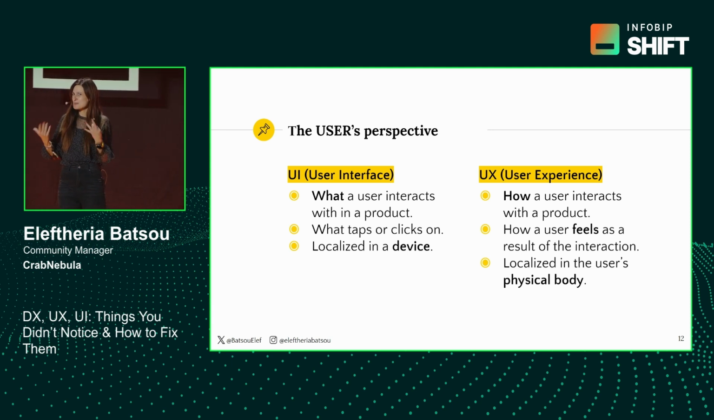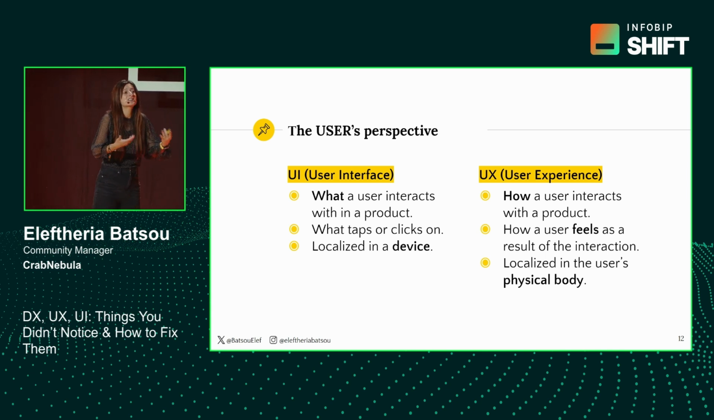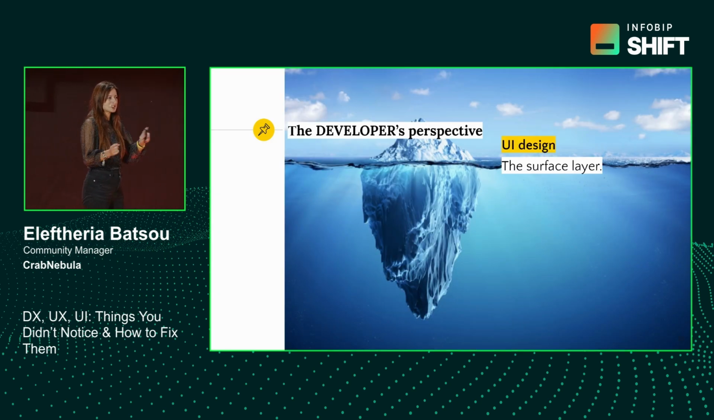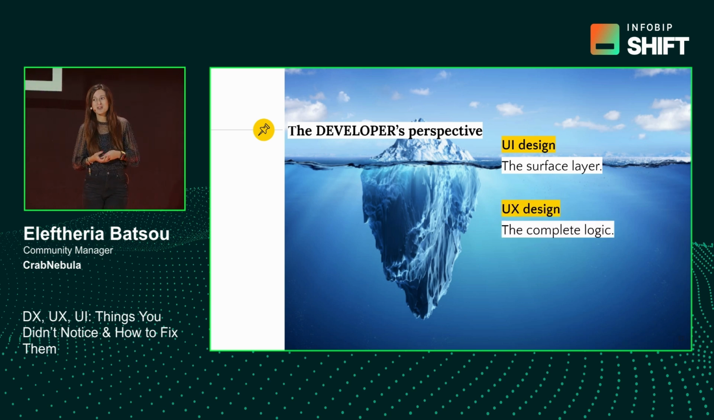On the other hand, the user experience from the user's perspective is how a user feels when they are interacting with a product. And this time, the whole experience is localized in their physical bodies. So we can see if they are smiling, probably something nice is happening. If they are frustrated, maybe something bad is happening. But we can understand their feelings just by looking at the users. Now, from the developer's perspective, things can be a little bit more complicated. So I would like to start with an analogy. From a very far away distance, we can see maybe this big iceberg. And this is what the UI is. We can see it. But it's not only that.